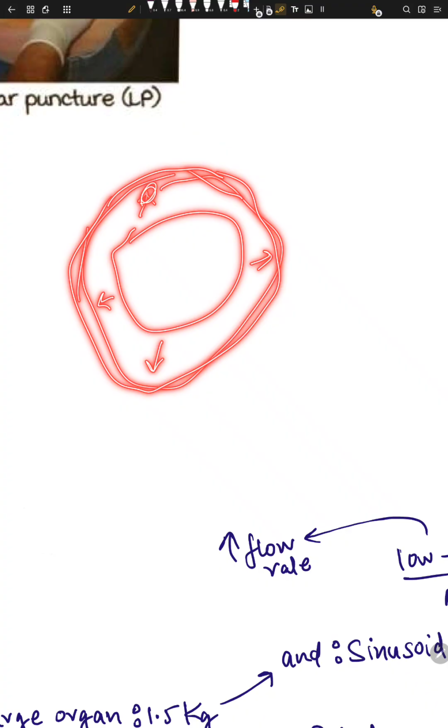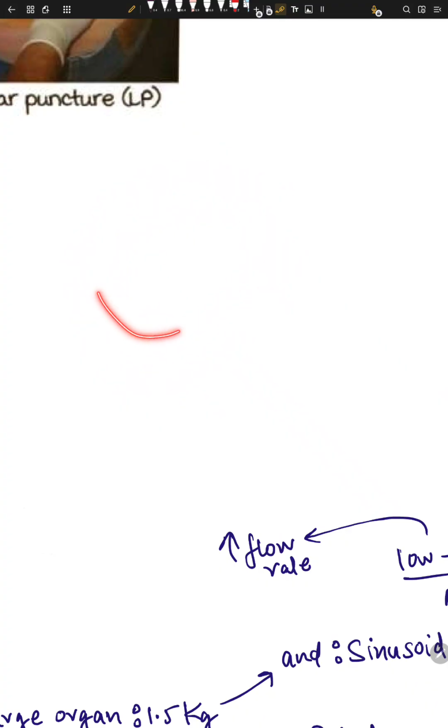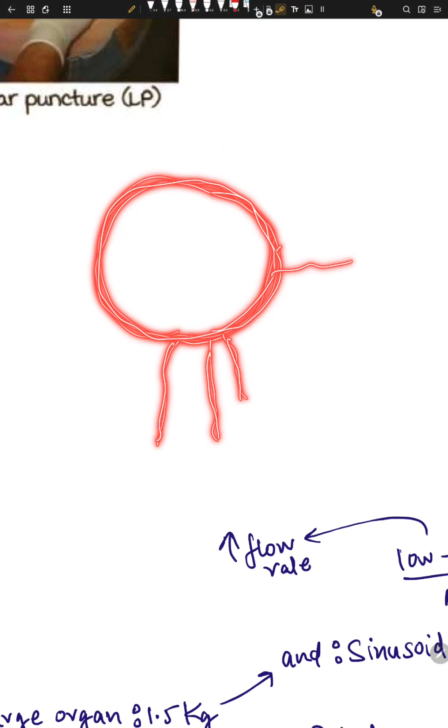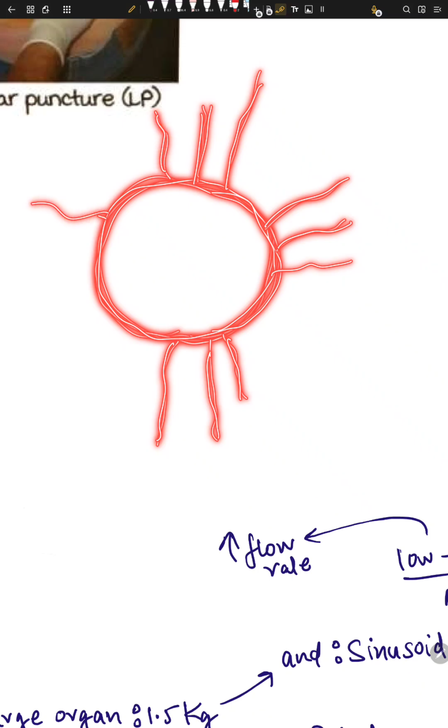If we remove this CSF, there are a lot of blood vessels, a lot of arteries present in the subarachnoid space, and these arteries are floating in the CSF. CSF's work is to make sure they are not damaged, not clotted, not messed up.